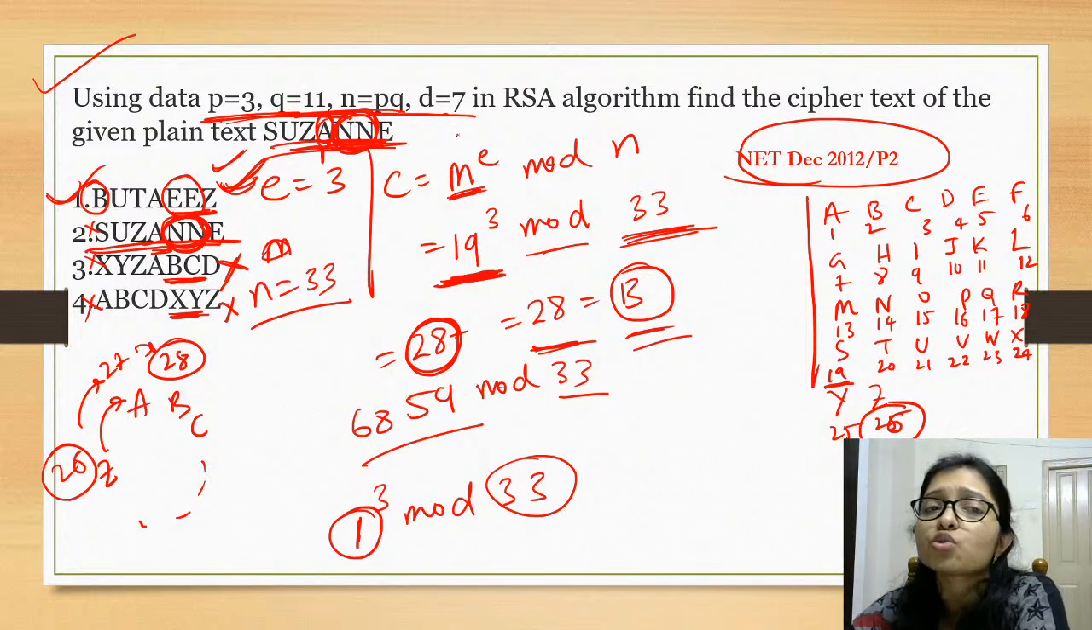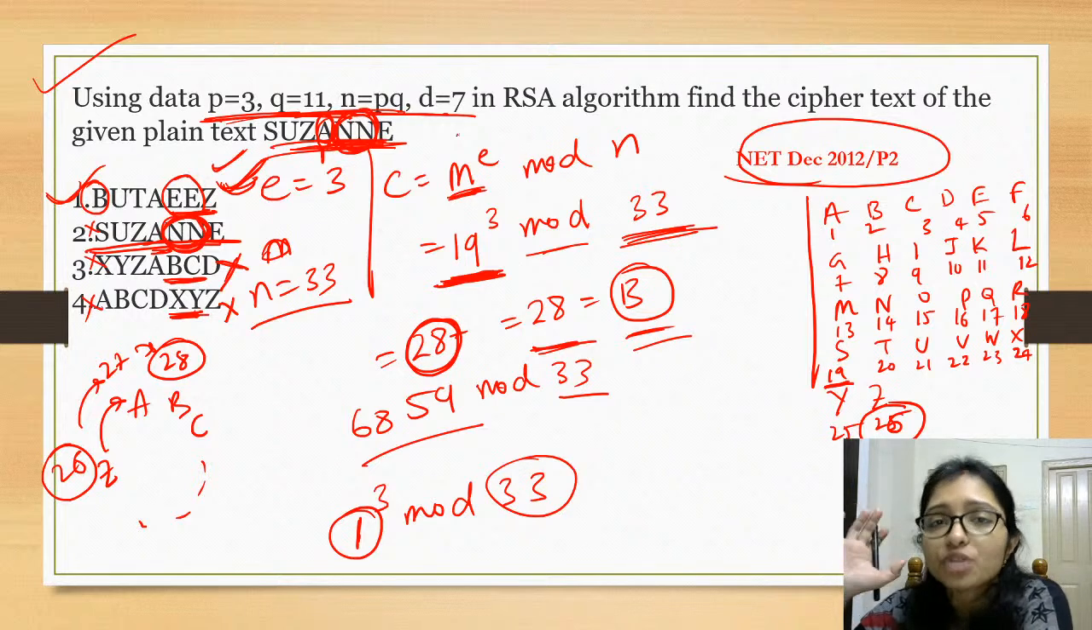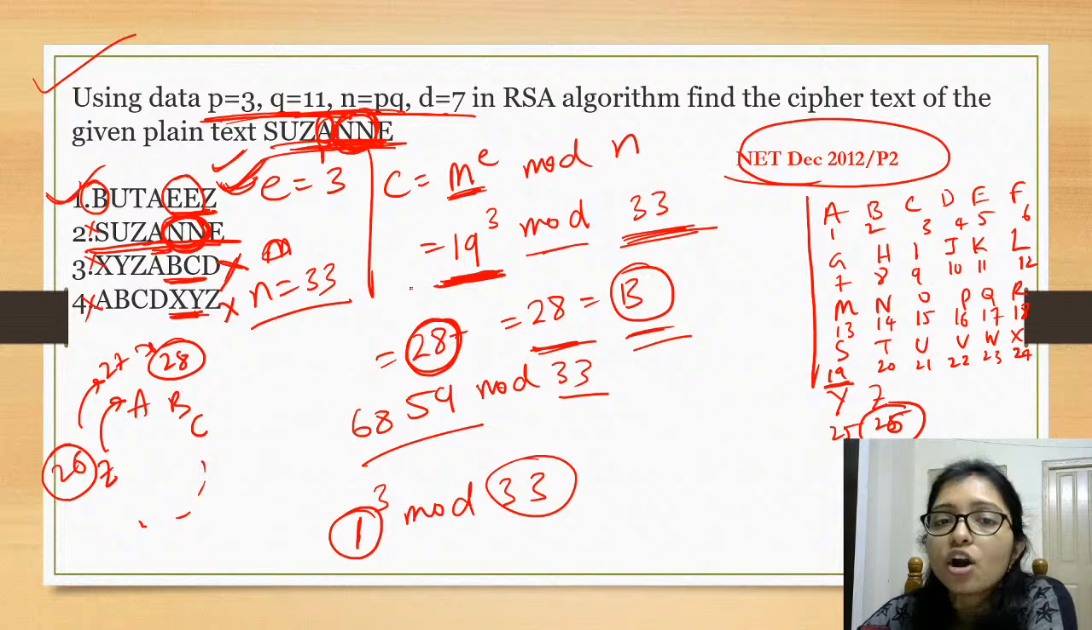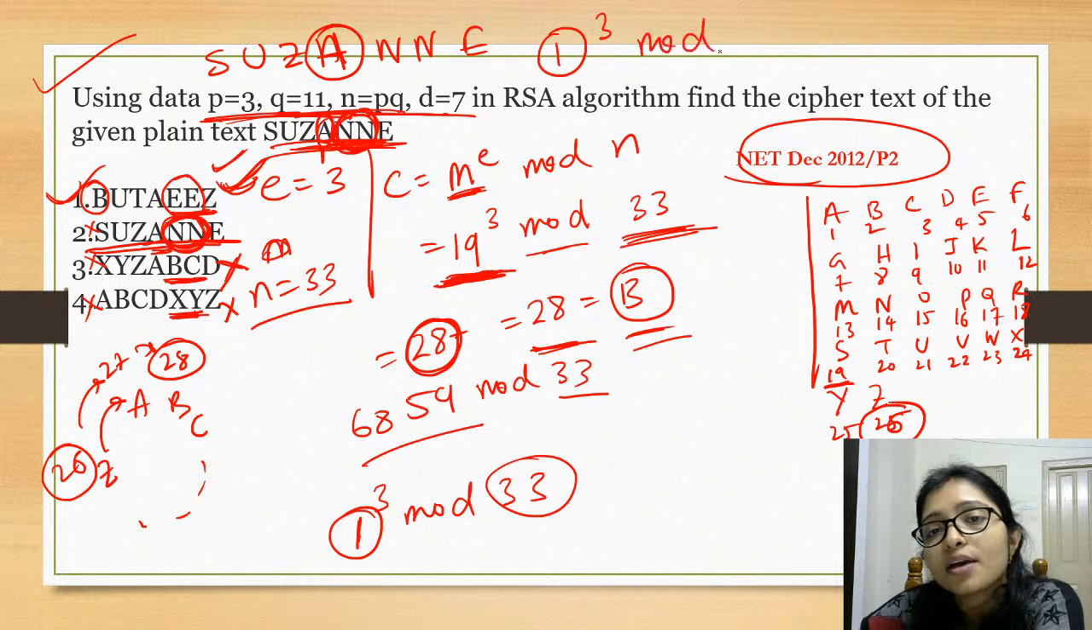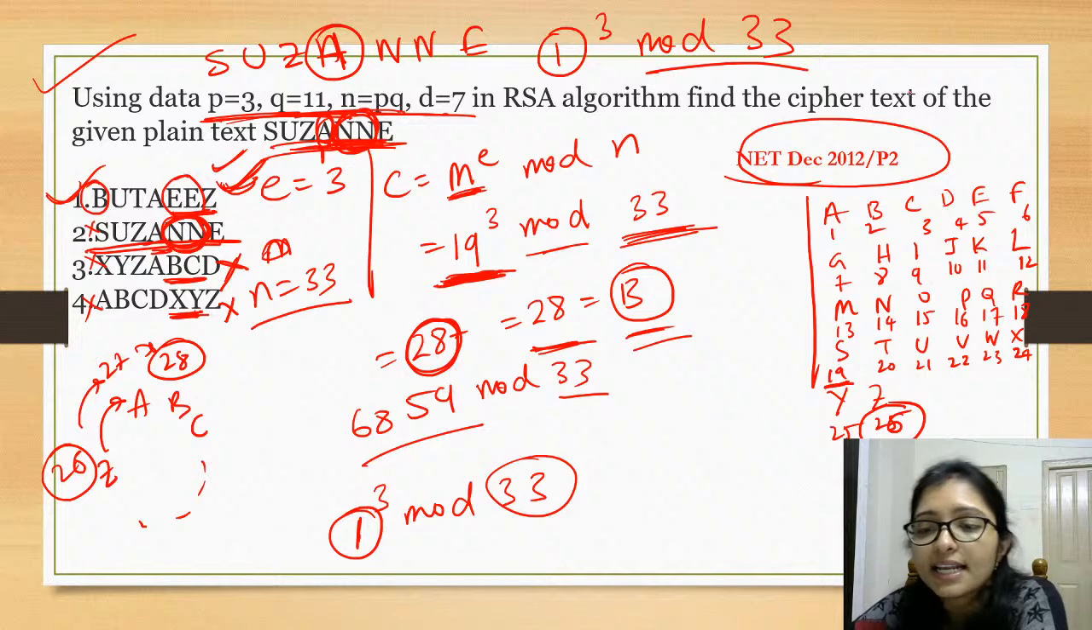Now according to the exam, according to your time, according to the option, you have to take your decision. I got that is 7, but there is S, U, Z, A, N, N, E. So you can start with A. A is only 1. 1 to the power 3 mod 33, easily you can do. Right?